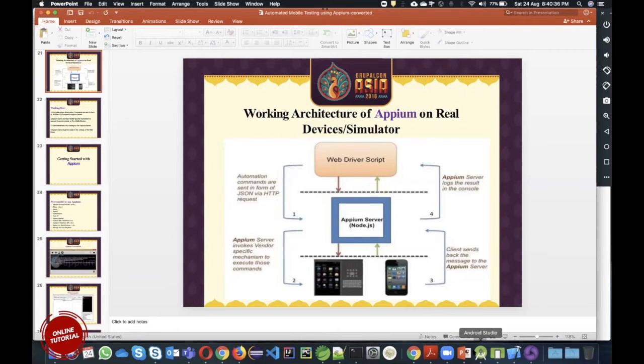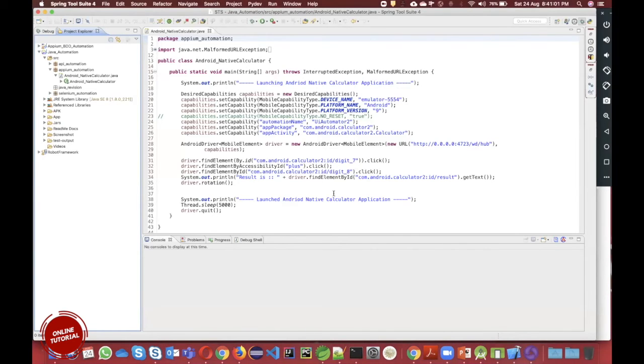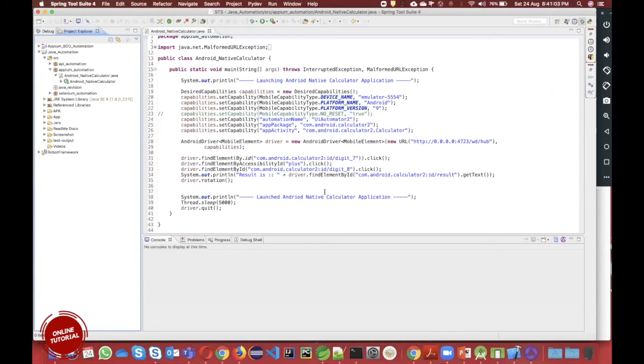That will be done by this jar here, called the Appium Java client jar. n number of jars are there, and I'm using them for different purposes, but in your case this is the Java client jar. It is used to convert this WebDriver script into HTTP format, which is then sent to Appium, and Appium will later run this code on the device.